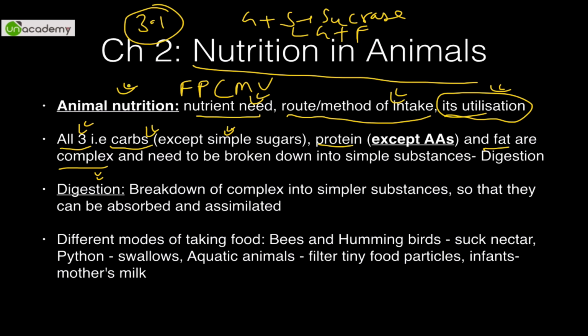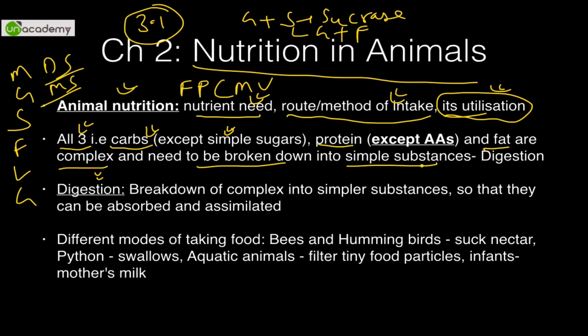What are the carbohydrates? अब मत पूछना कि माल्टोज क्या होता है, गैलेक्टोज क्या होता है, सुक्रोज क्या होता है, फ्रक्टोज क्या होता है, lactose क्या होता है, glucose क्या होता है. So three of them are disaccharides and three of them are monosaccharides. I have already covered this in 3.1, and they need to be broken down into simple substances. This process is called digestion. So digestion is the breakdown of complex into simpler substances so they can be absorbed and assimilated.